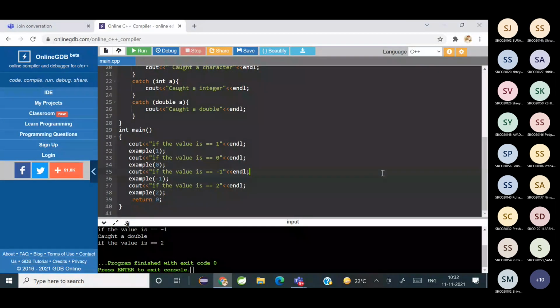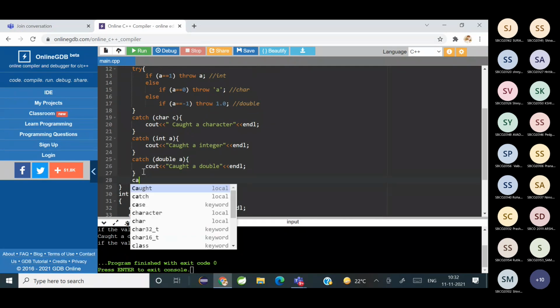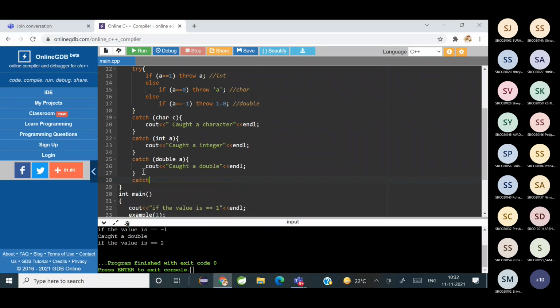Okay. Now, since we have written different kinds of catch blocks, you can also write a specific catch block, the default catch block, which is used to catch all kinds of exceptions. So default catch block कैसे लिखते हैं? You put 3 dots inside the bracket.